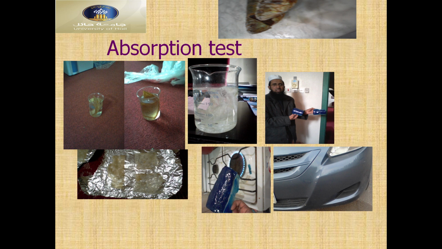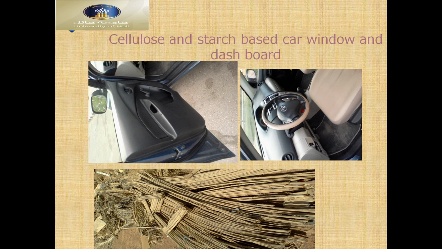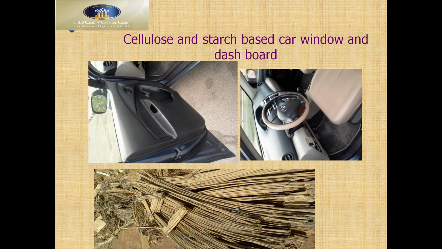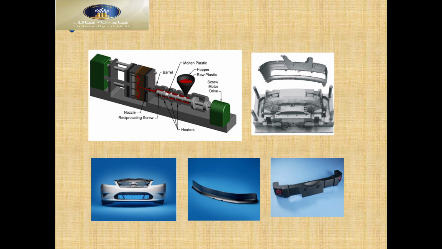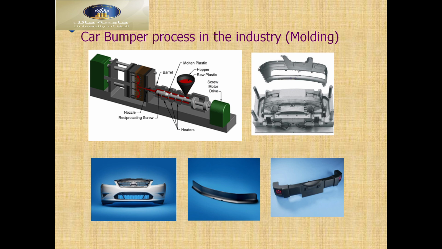He also tested the absorption test. We did many absorption tests, and we did the formatting for molding of the bumper shape, and then this lignocellulose. From this lignocellulose we can also produce the dashboard, different types of plastic for cars, and other materials, for the car bumper industry. This is useful for how we can do this. Here we can see the nozzles. This is the balance. This is the molded plastic. Put it here, and the raw plastic is good for driving here.